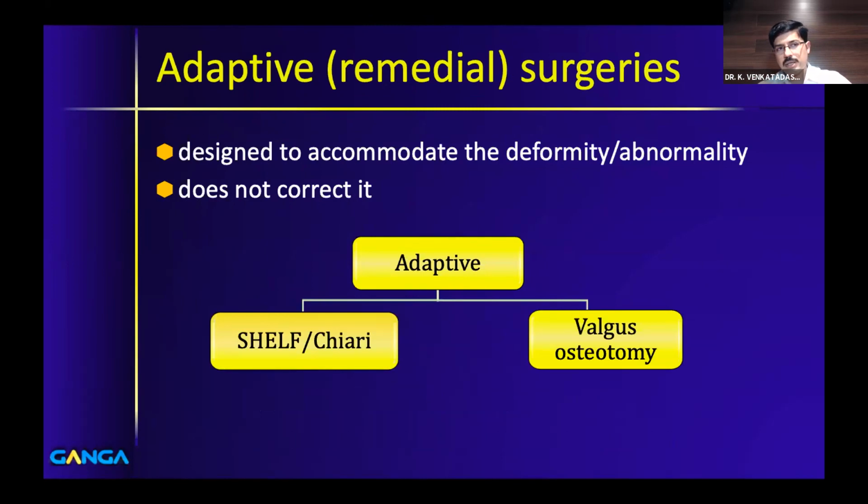And if there is a hinged abduction, we do not correct what is causing the hinged abduction, but we try to play around it by doing a valgus osteotomy. So we are just trying to adapt to the problem. So that is called adaptive surgeries.